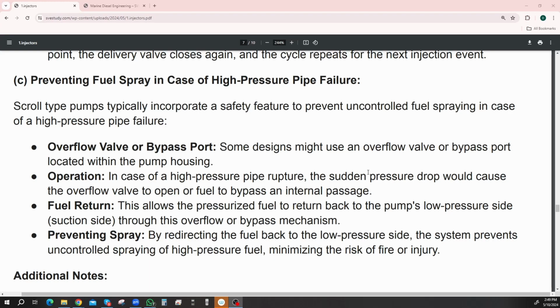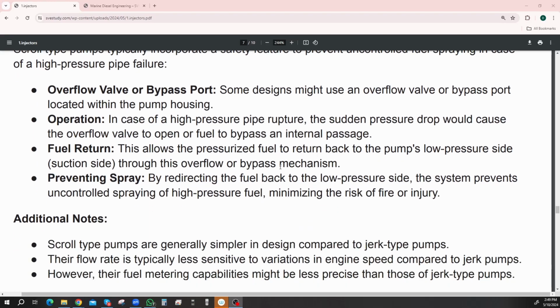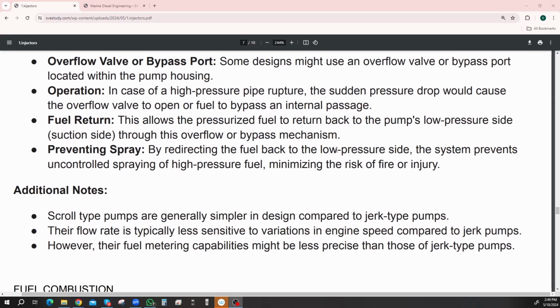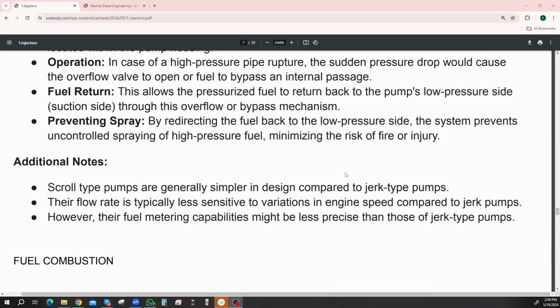Preventing spray. By redirecting the fuel back to the low pressure side, the system prevents uncontrolled spraying of high pressure fuels, minimizing the risk of fire or injury. Okay, so I guess it's like a built-in safety feature, intrinsic to the actual shape of the thing itself, and it can just suck the fuel back into it rather than spraying it all over the place.